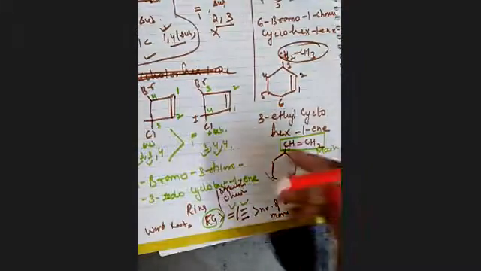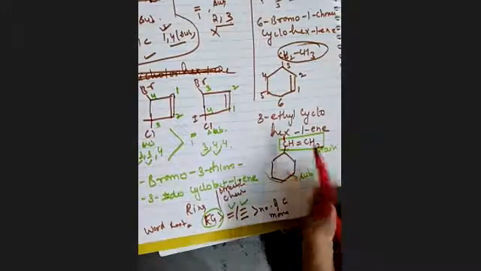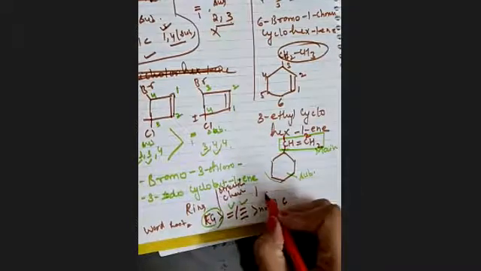Is this clear? How we'll do nomenclature? We'll start numbering from this carbon, because with this we have the double bond and also substituents 1 and 2. So what will be the nomenclature? At 1 we have cyclohexane, but remember this thing: when anes, enes, ines are attached as a substituent, then we will write "-yl".